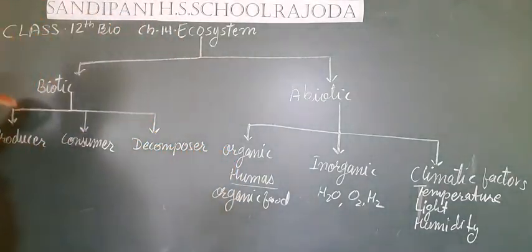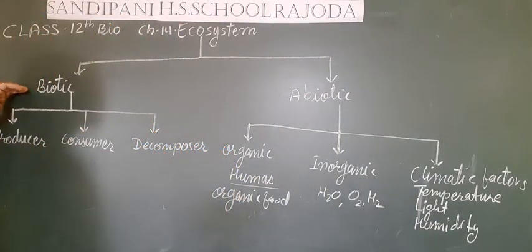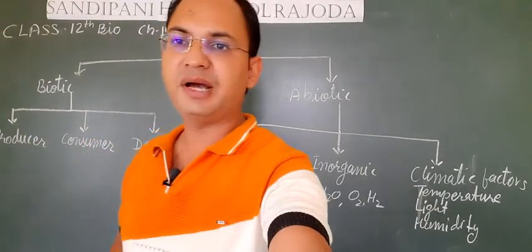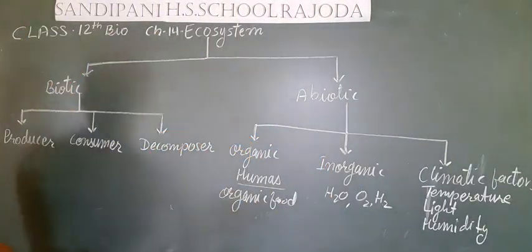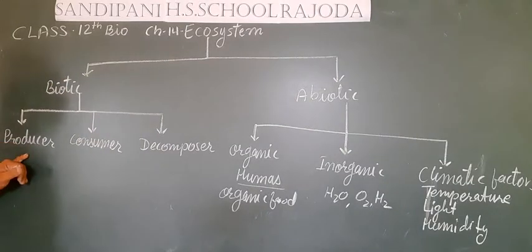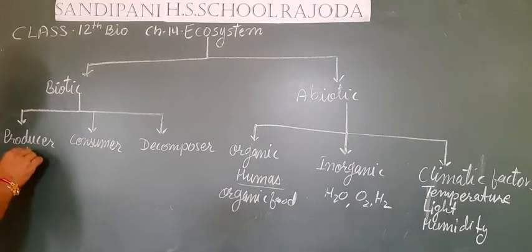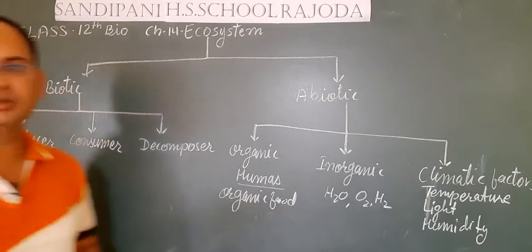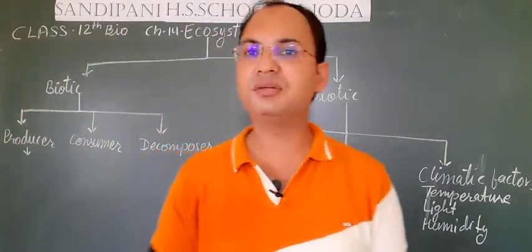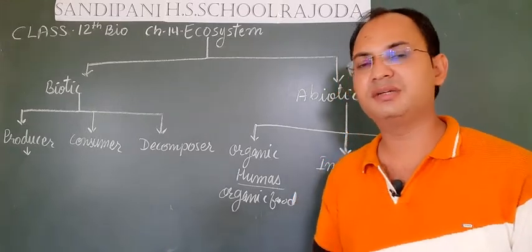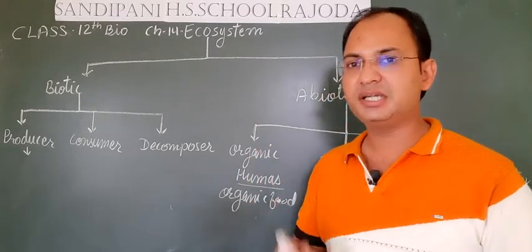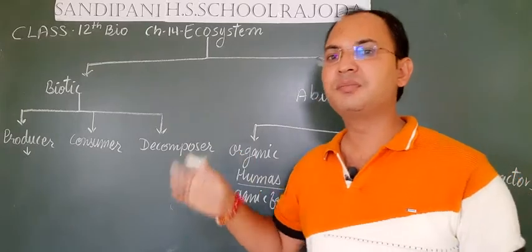Firstly, if we talk about the biotic components, then students, in biotic components we have producers, that means all the green plants, those living organisms that can make their own food with the help of photosynthesis by using solar energy. Those living organisms are known as producers.